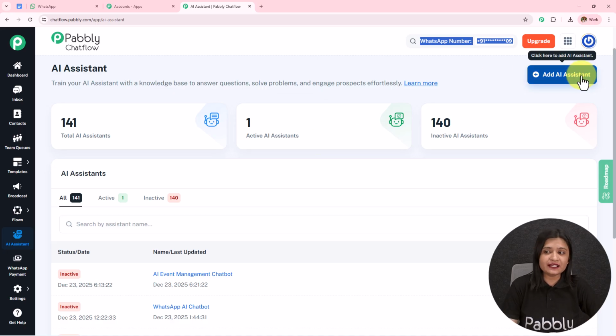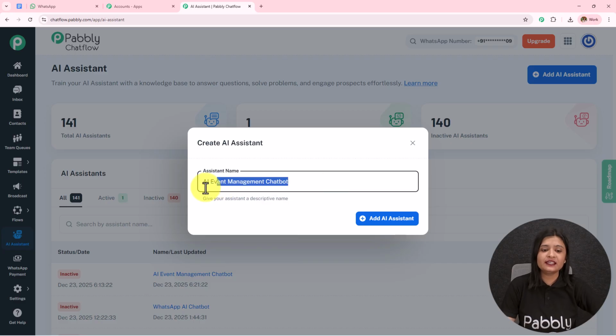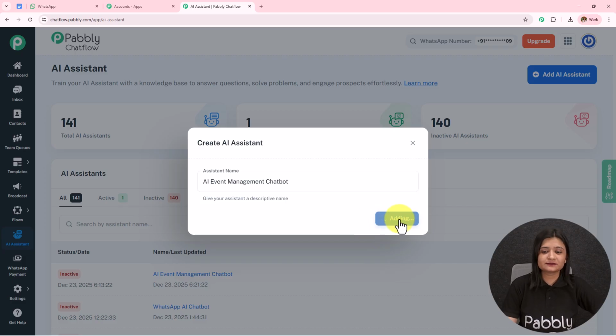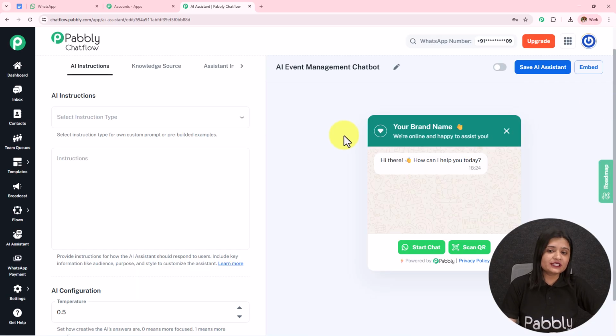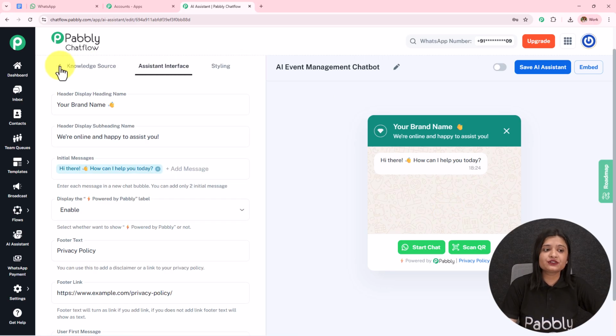To create a new AI assistant, you simply have to click on this add AI assistant, and then you have to name it. So here I've named this AI event management chatbot, and then you simply have to click on this add AI assistant. Now as we do this, we have landed on this page from where we are going to start filling in these details to create this AI agent.